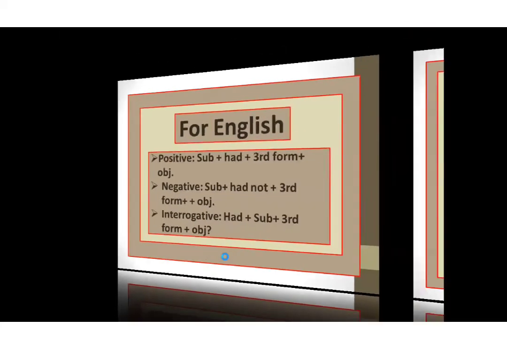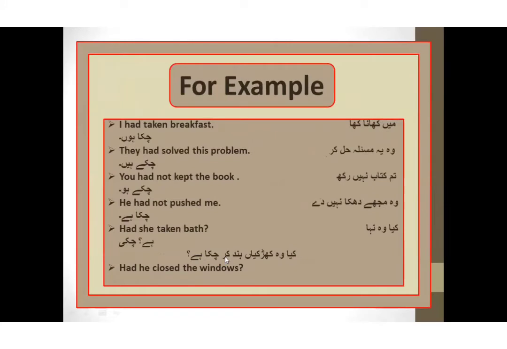Look at the examples. Yesterday we discussed, but now again. मैं खाना खा चुका हूँ. I had taken breakfast. I is subject, had, third form taken, and breakfast is object. वही मसला हल कर चुके हैं. They had solved this problem. तुम किताब नहीं रख चुके हो. You had not kept the book. मुझे धक्का नहीं दे चुका है.